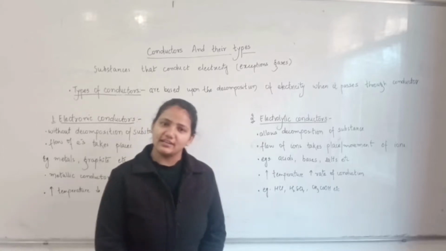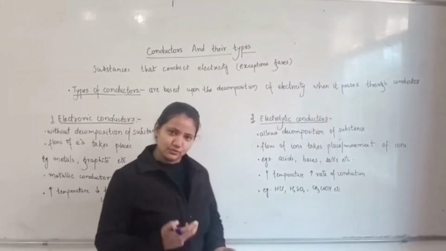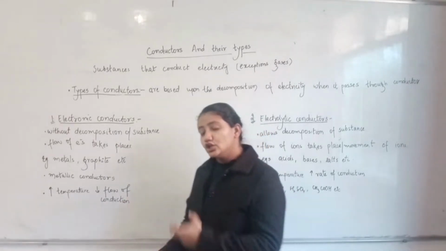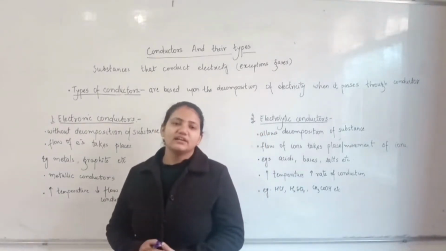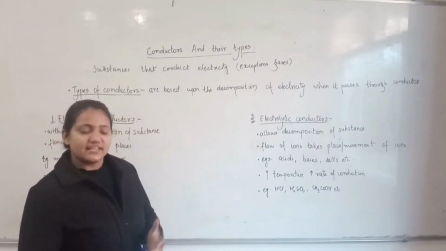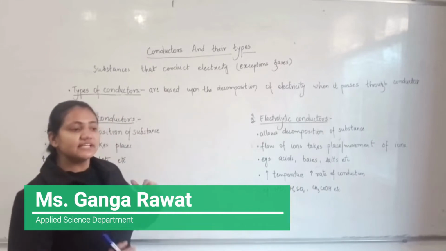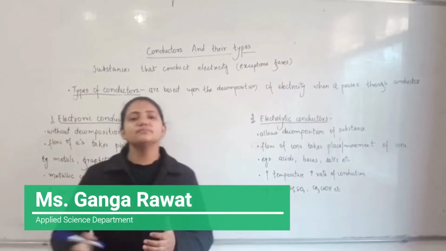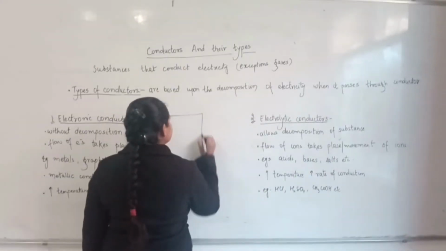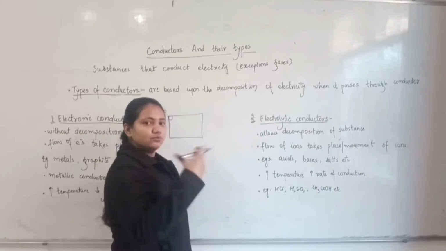My topic for today is conductors and their types. So basically here the question arises, what are conductors? Conductors are basically those substances which conduct electricity, and here gases are the exceptions. Why are gases the exceptions? Because when conductors conduct electricity, there is a strong reason behind that: the ions or the molecules comprising the conductors transfer the energy from one molecule to another.